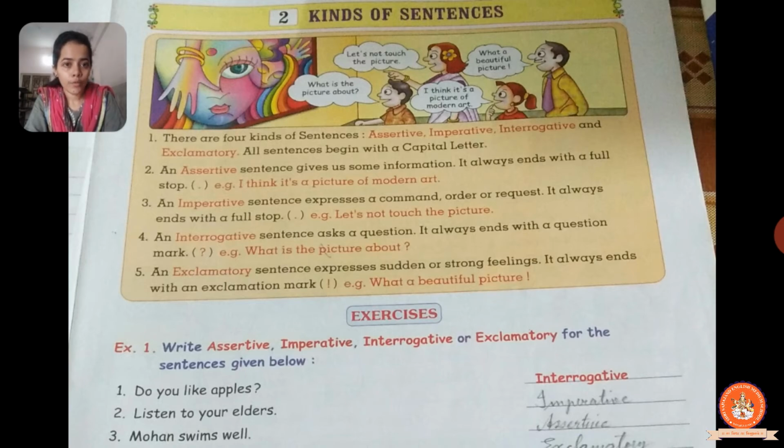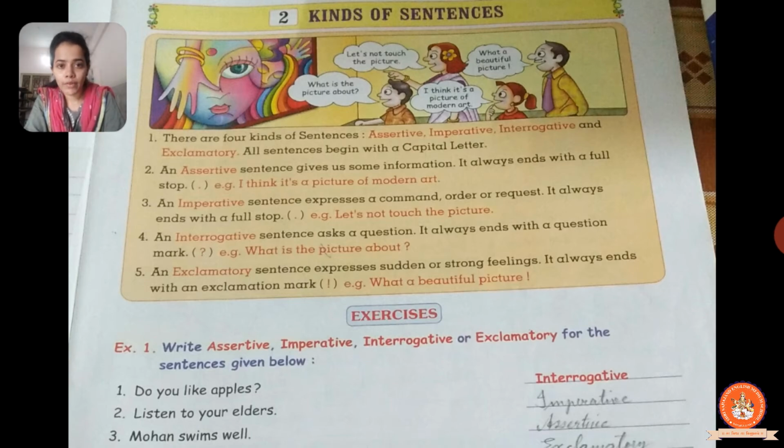Then coming to the fifth and last point: an exclamatory sentence expresses sudden or strong feelings. It always ends with an exclamation mark. When you are surprised, happy or sad, the sentence shows that this is an exclamatory sentence, and it will always have the exclamation mark at the end of the sentence.